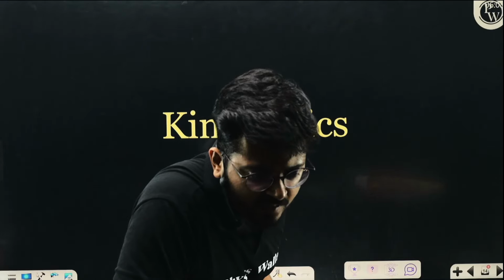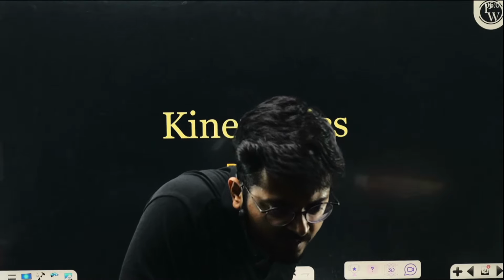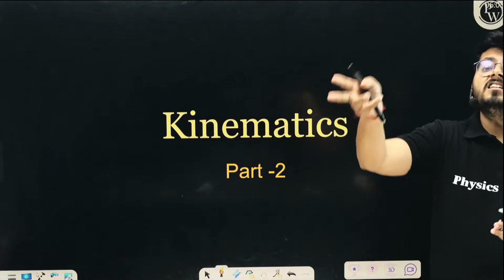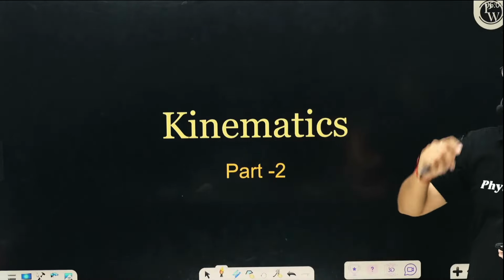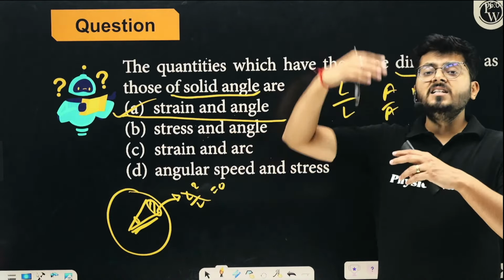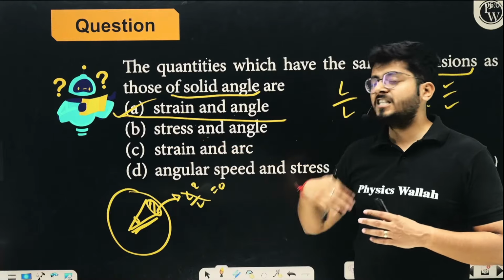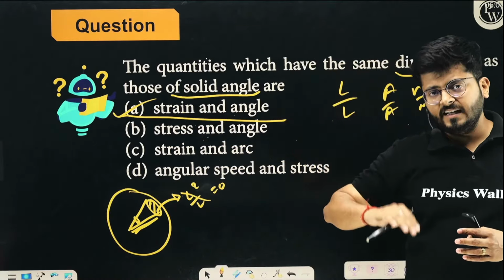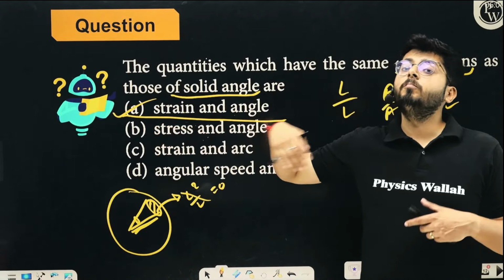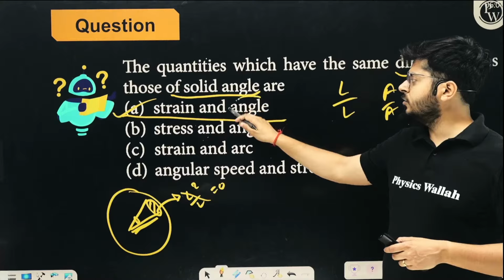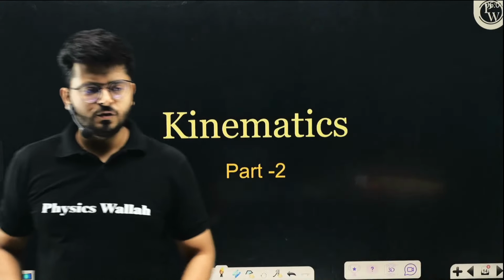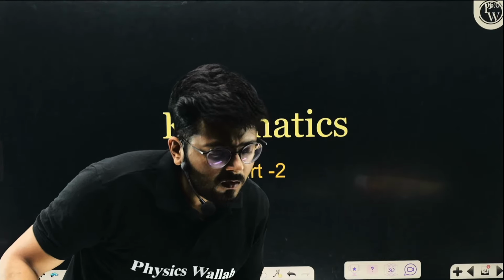Arc has a dimension of length, and stress has a dimension of pressure. My dear kids, we are talking about strain and angle, right? Okay, don't get confused. Strain is change in length upon original length. What is stress? Stress is the reaction force per unit area, so stress has the same dimension as that of pressure. But angle, as you know, is dimensionless. Okay, right. So let's move on and talk about kinematics.